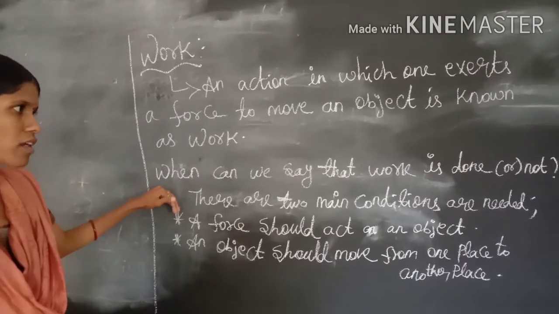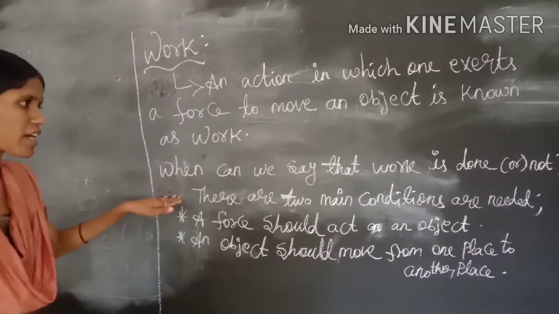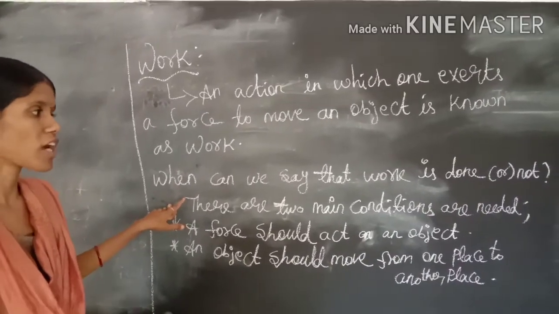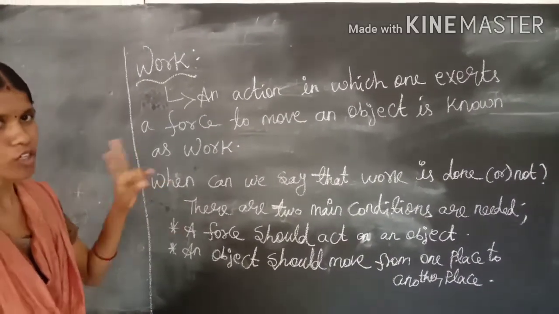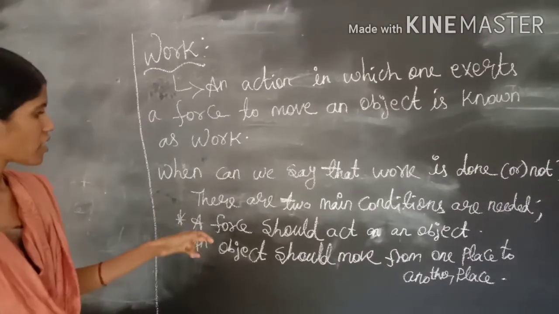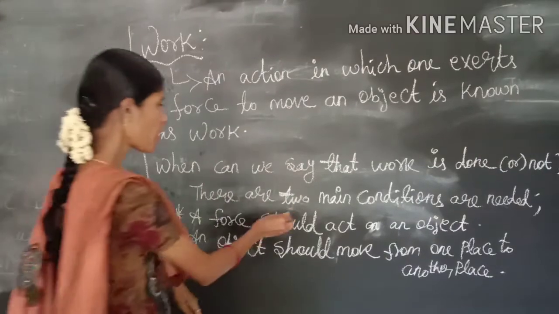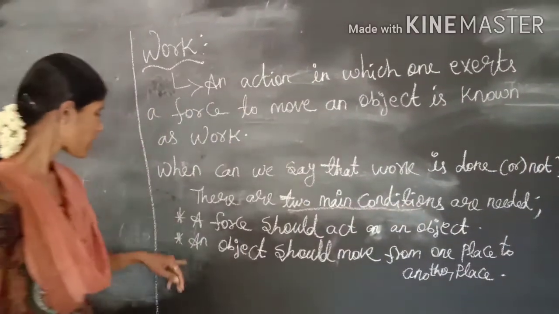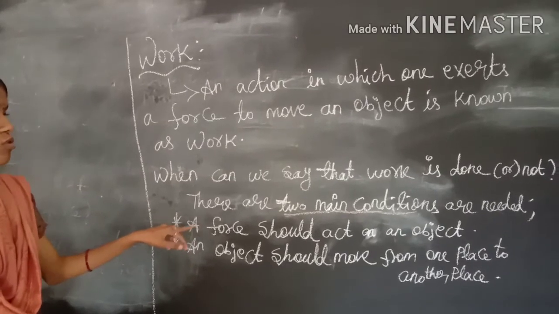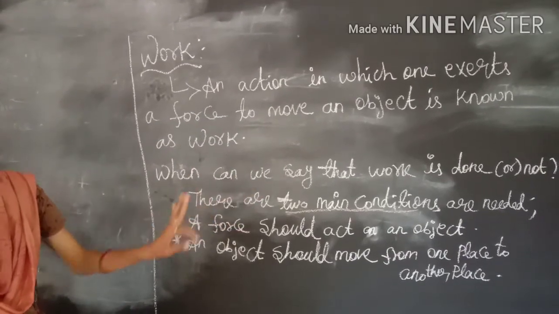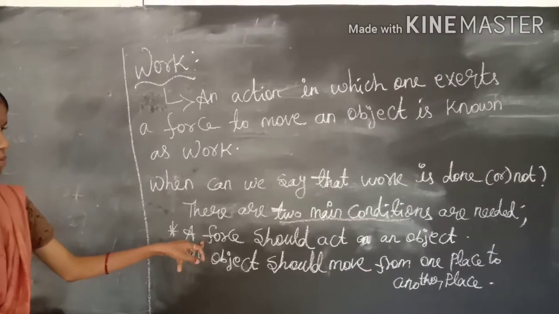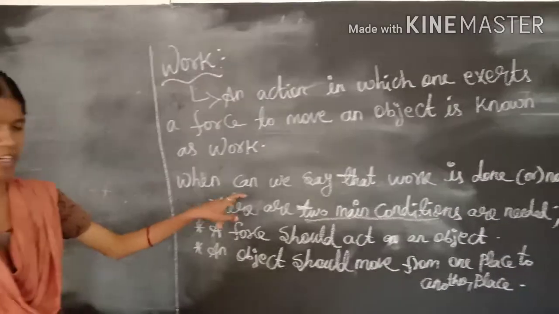Next, when can we say that work is done or not? For work to be done, there are two main conditions that are needed. The first condition is that a force should act on an object. That is, a force is acting on the object, which means work is being done.